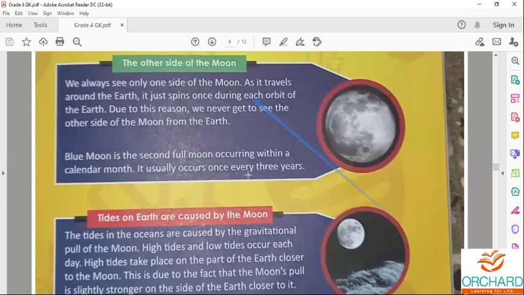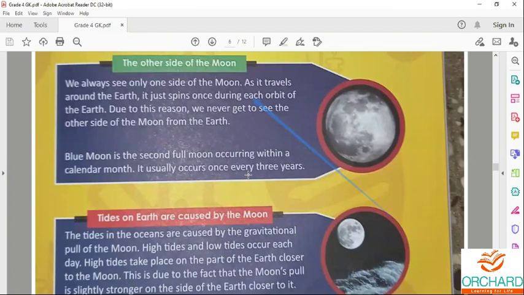Now it is July 27th, so nearly 25 days from now.